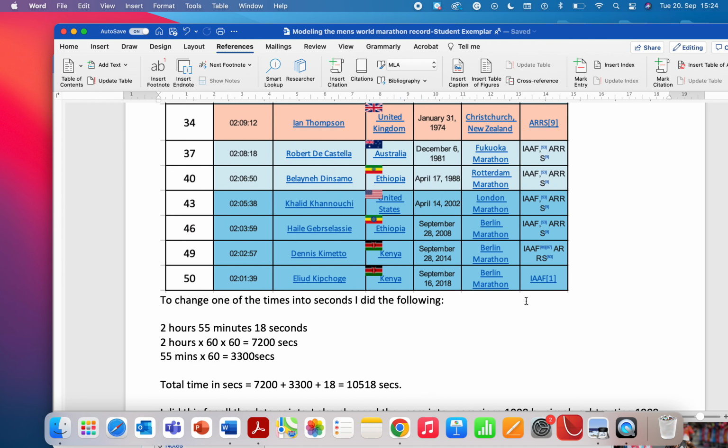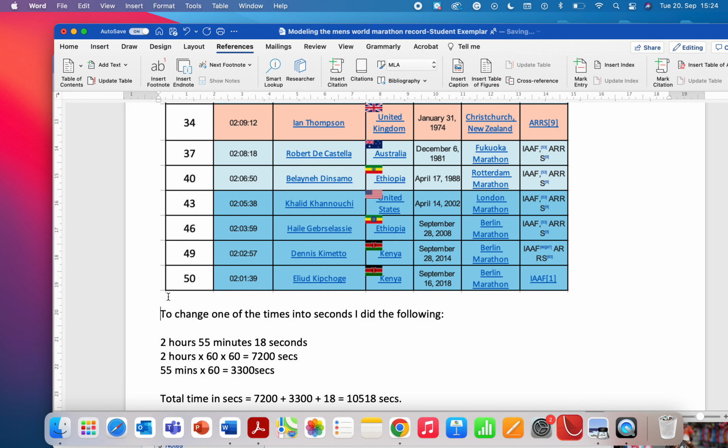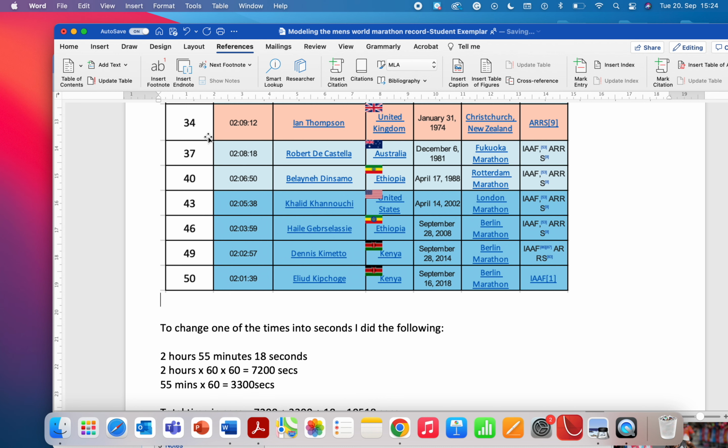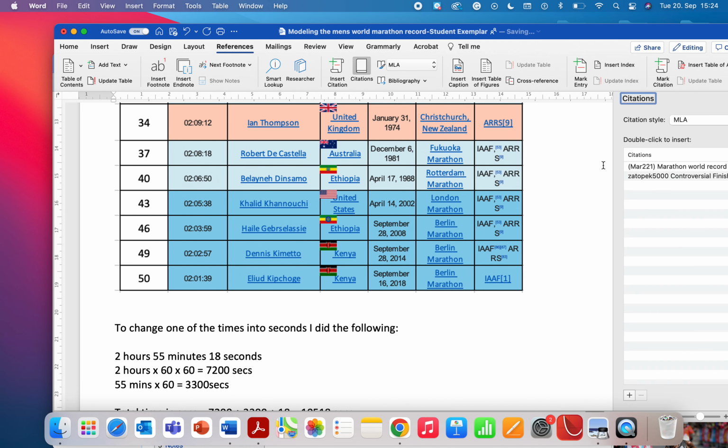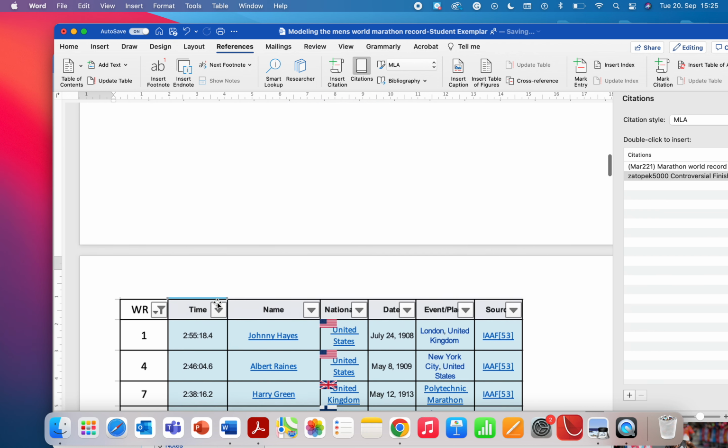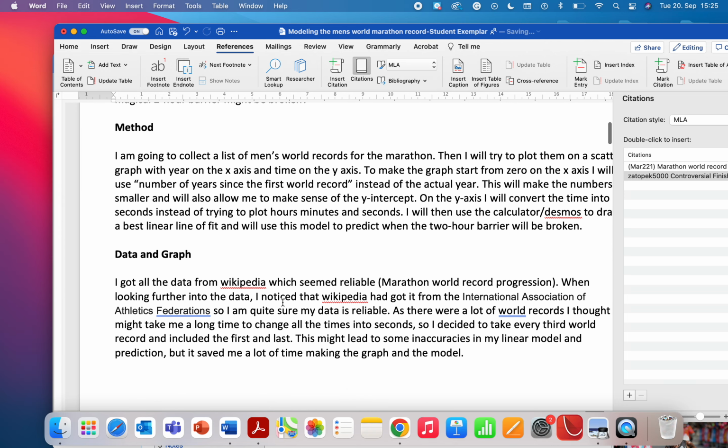You might think that maybe I should reference this again, and I think I can. So the table clearly is copied and pasted from the Wikipedia. So I am going to do my references again. Boom. And I'm going to put a citation here. And I'm just going to grab the citation from before, and I'm going to double click on it, and there we go. Yeah, I think I'm happy with that now. I think it's better to have the same reference, even though it's kind of obvious that this table of data came from the Wikipedia one here.